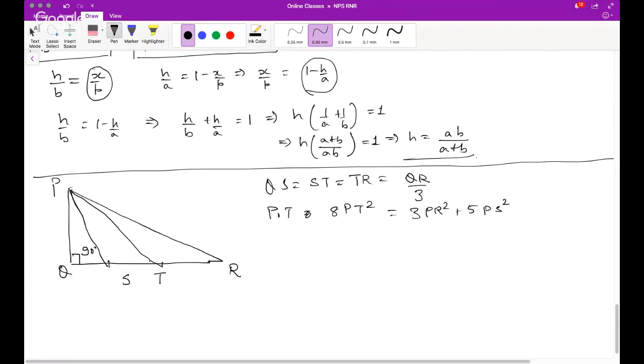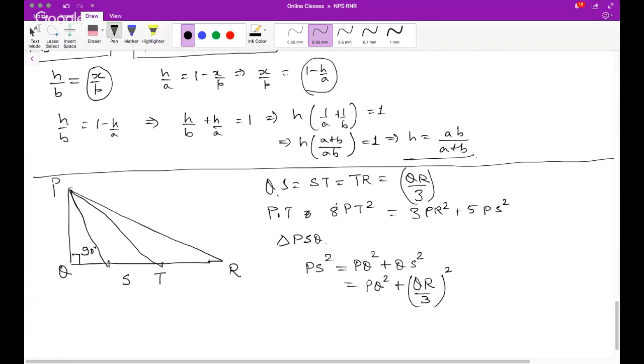So what you need to do is you write, there are 3 triangles with 90 degrees in each, right? So you can write in triangle PSQ, PS square equals PQ square plus QS square, which can be further written as PQ square plus QS. QS was QR by 3 from here. So I can write QR by 3 whole square.